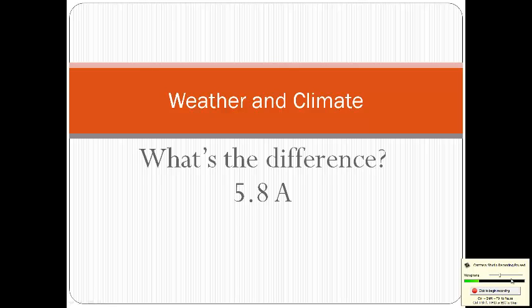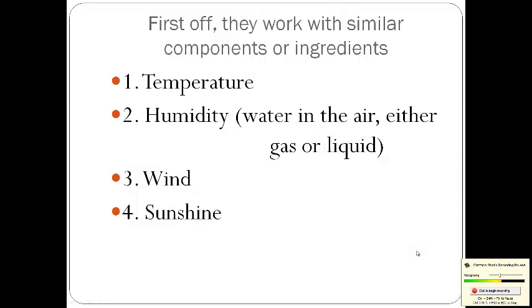This week we're going to be talking about weather and climate. Now, trying to figure out what's the difference between weather and climate. First off, both weather and climate work with similar components or ingredients. That would be temperature, humidity, the wind, and the amount of sunshine or cloud cover.